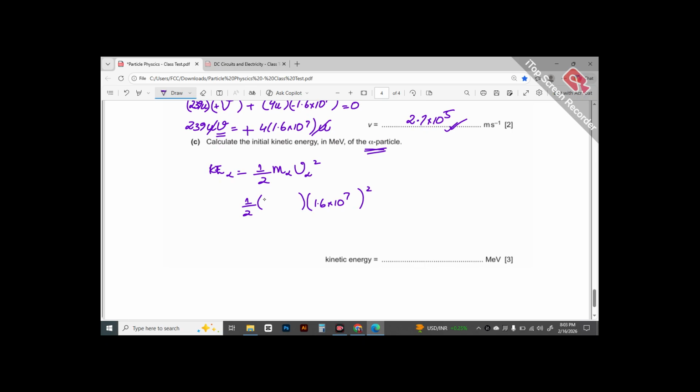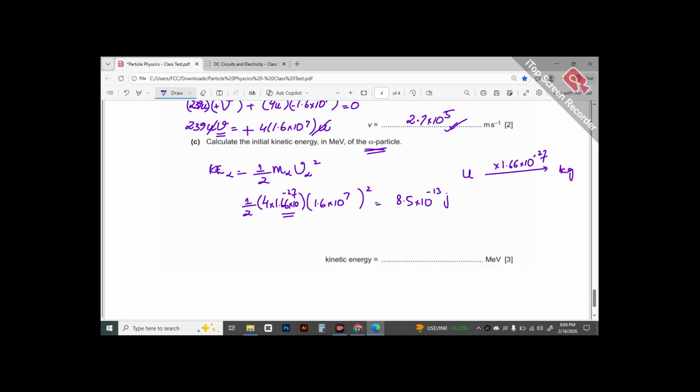So you cannot just place 4u. You have to place 4 into 1.6 10 raised to the power minus 27. That is what we do. Whenever we have to convert U into kilograms, what we do is we multiply it with 1.66 exponent minus 27, which is equivalent to 1U, right? So this factor right here was missing. This would give us answer around 8.5, 10 raised to the power minus 13 joules.